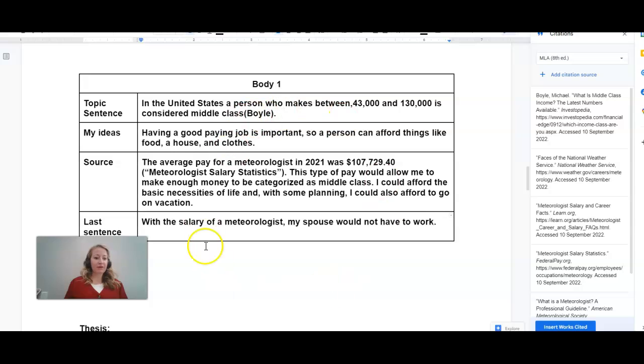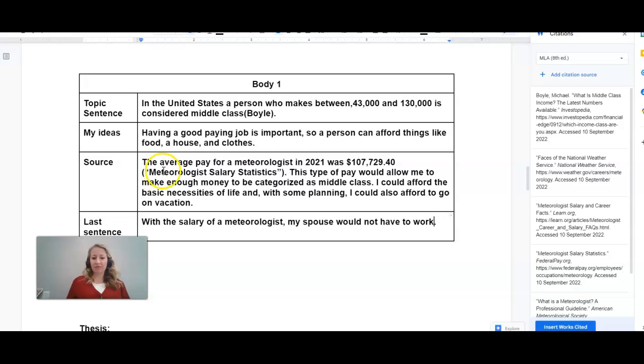And so now I have my whole complete paragraph. So let's read all the sentences together and see how it flows. In the United States, a person who makes between $43,000 and $130,000 is considered middle class. Having a good paying job is important so a person can afford things like food, a house, and clothes.